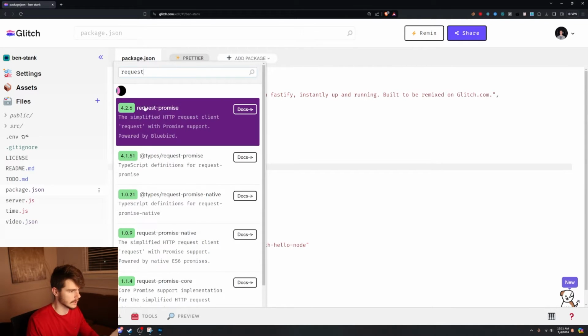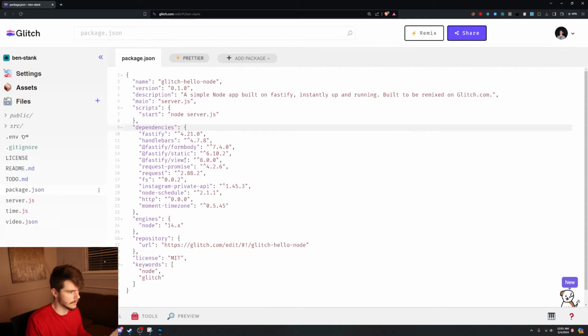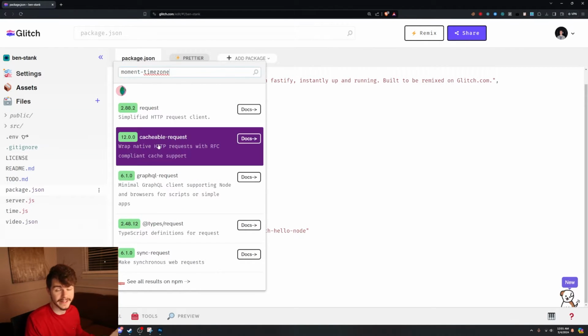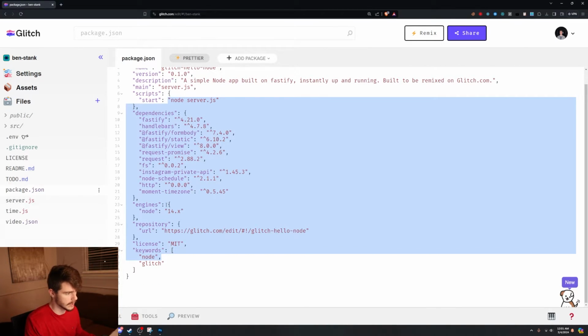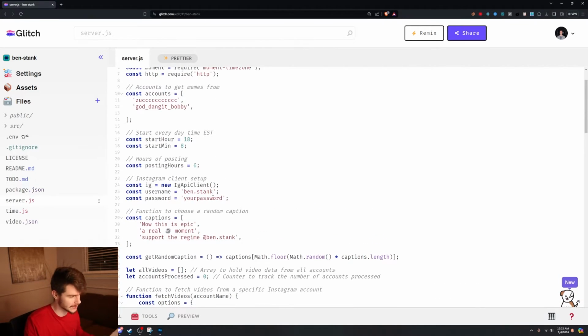We're also gonna need request, which is right here, and do this for the rest of them as well. So we're gonna need FS, Instagram private API, node-schedule, HTTP, and moment-timezone. You're gonna wanna put all these in here, get the packages, and make sure they show up in this package.json.